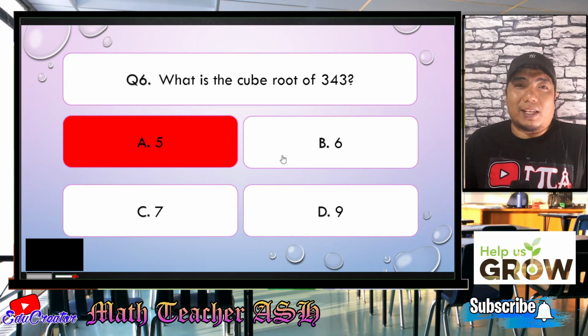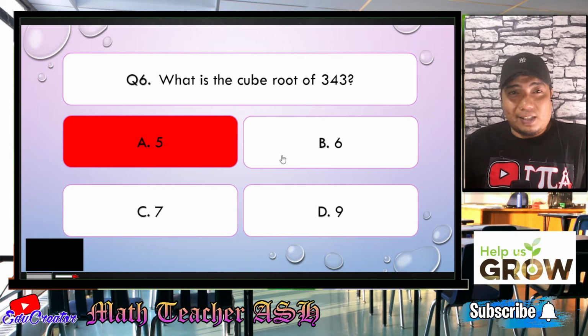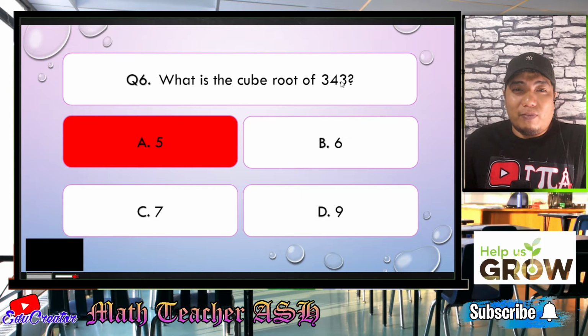Now, how about 6? 6 times 6 is 36. 36 times 6. Now, if you multiply 6 and 6 there, that will end with 6, right? So we have here 3. So that is also not the correct answer.